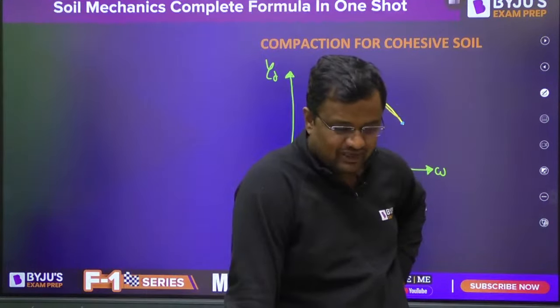I have derived this also. But of course, in this particular session, I am not going into the derivation. I'll put the link at the bottom of this class. Sigma bar, I have derived as sigma minus u. Effective stress represents the interaction between the particles. That is total stress minus the pore water pressure.